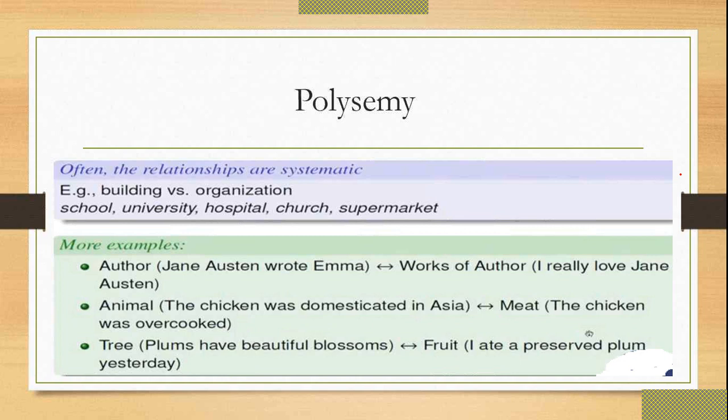Then school, university, hospital, church, supermarket. So these are having both. If you say school, the school must require a building, and it must be handled by some organization. If you are considering a university, obviously you require the building, and to handle that university you require the organization. Same with the hospital, the church, the supermarket. You cannot say there is a supermarket and there is no building. Okay, that is not a supermarket, that is simply a bazaar.